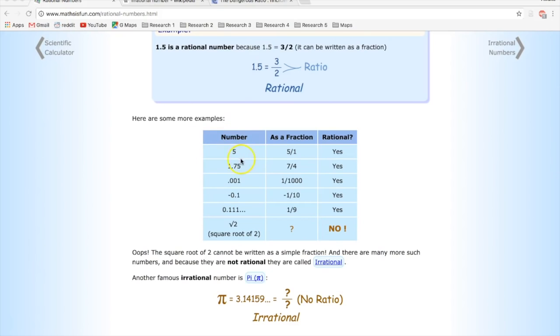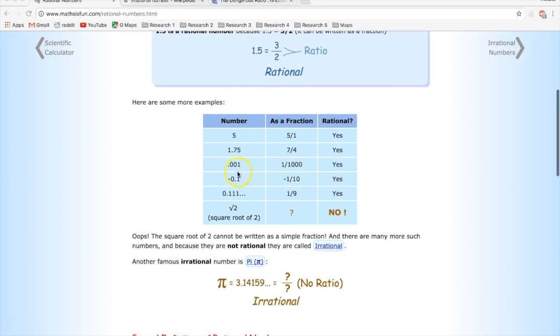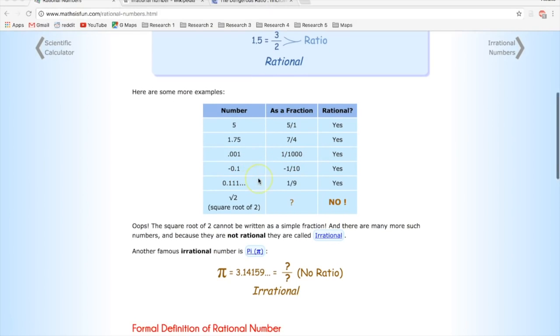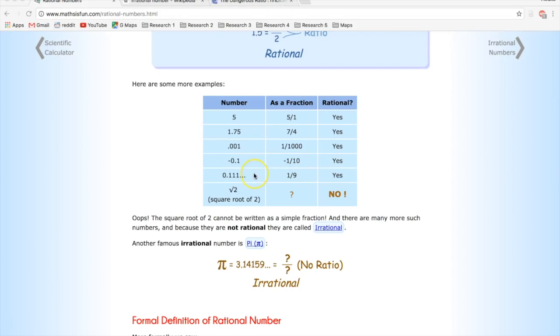So it says here are some examples. 5 as a fraction: 5 over 1. Rational, yes. 1.75. Now we'll get into this, but it's 7/4. Yes. Here's a decimal. Becomes 1,000th. Yes. Here's a negative sign. We're going to be covering this. They say yes. We're going to say no.